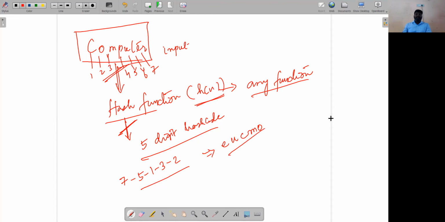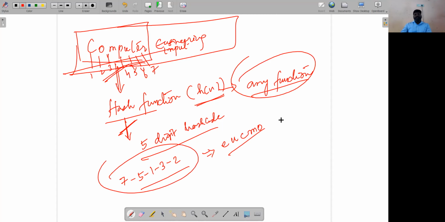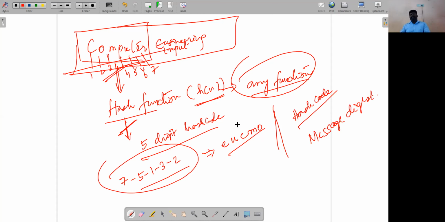Hash function is a public function which will accept any input, say for example, computer engineering. It can accept any size of input. From that, with the help of a public function, it produces a fixed size output. That fixed size output is called a hash code or message digest. Now you are clear on the example I am explaining.